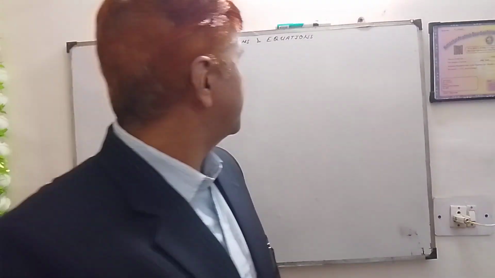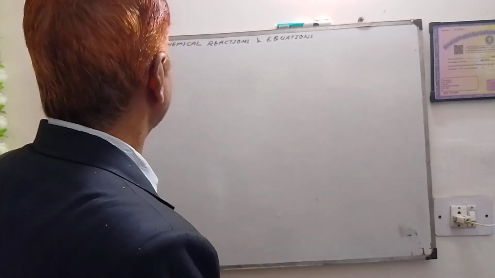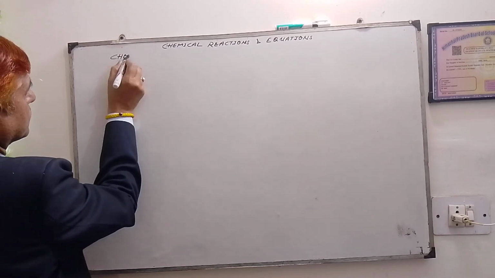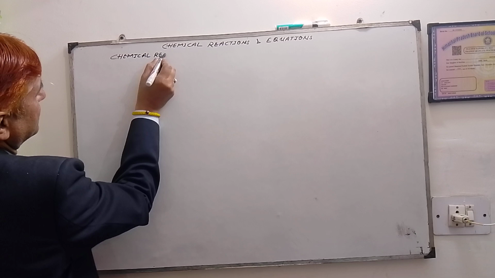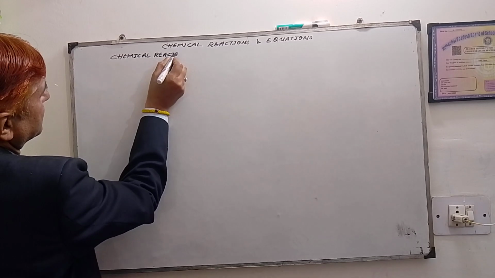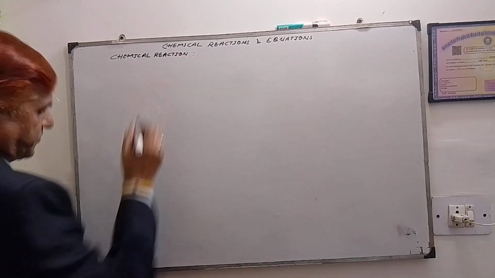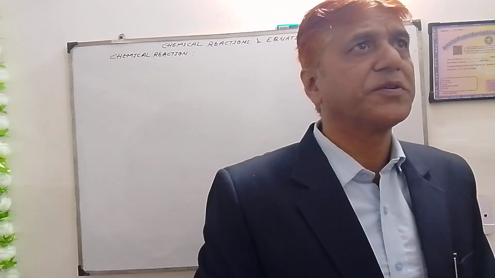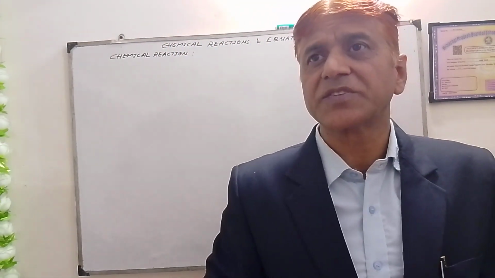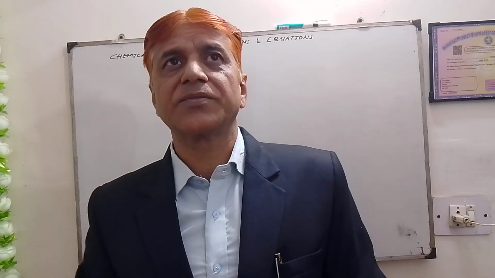So, what is a chemical reaction? Actually, if we see around us, so many reactions take place in our day-to-day life also.